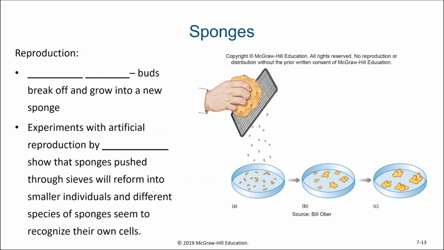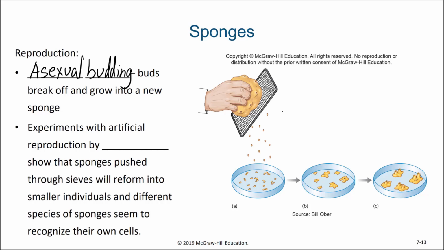When it comes to reproduction, sponges are able to reproduce both asexually and sexually. Asexual budding is one form of reproduction in which a larger adult starts forming smaller individuals that separate and are able to live on their own.